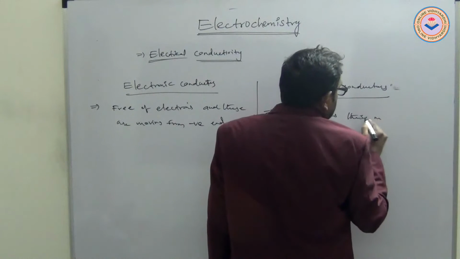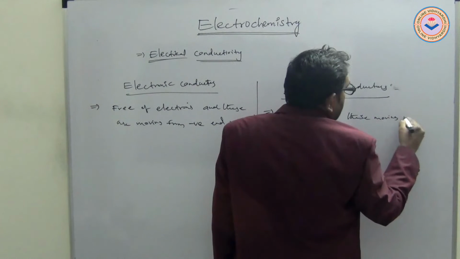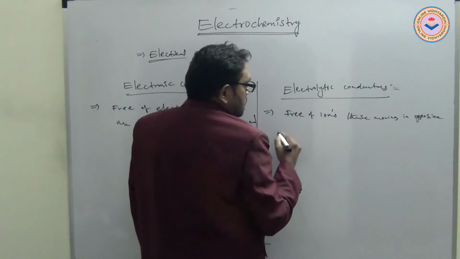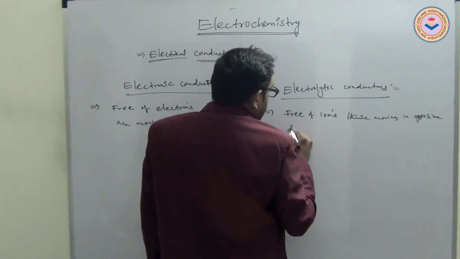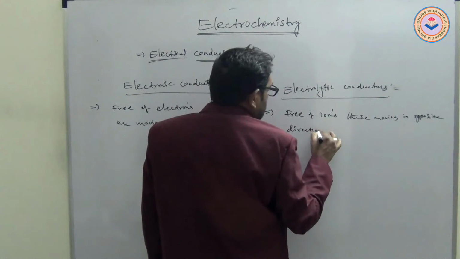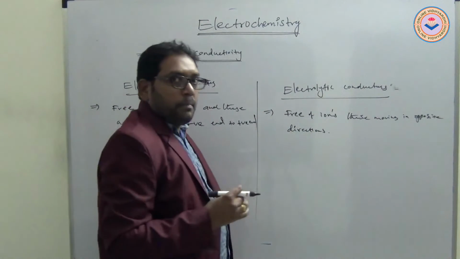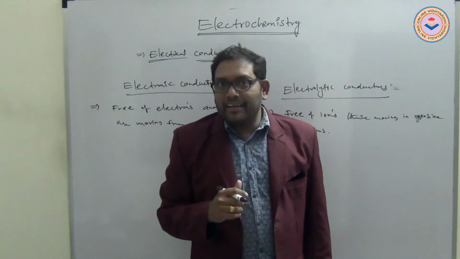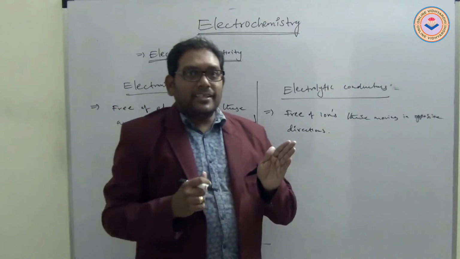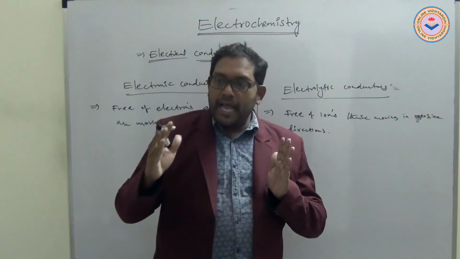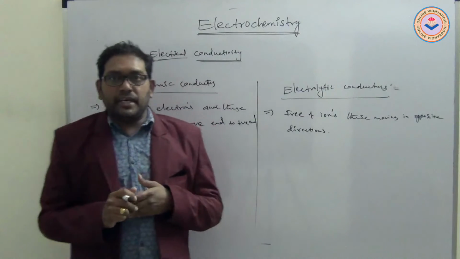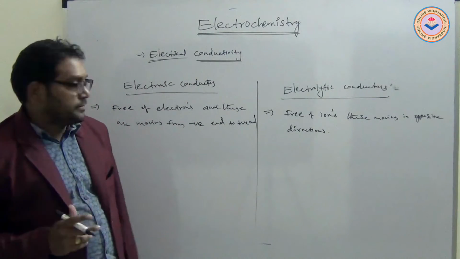These move in opposite directions, or towards opposite signs. Opposite signs means cations move towards the cathode end and anions move towards the anode end, opposite ends.